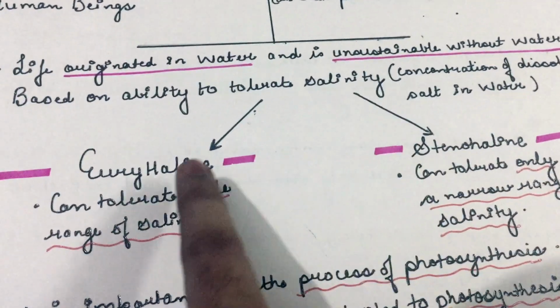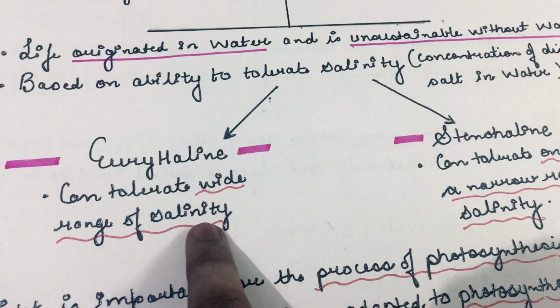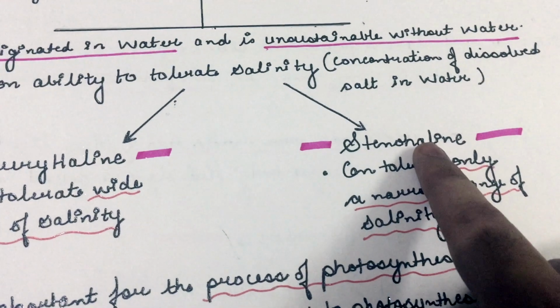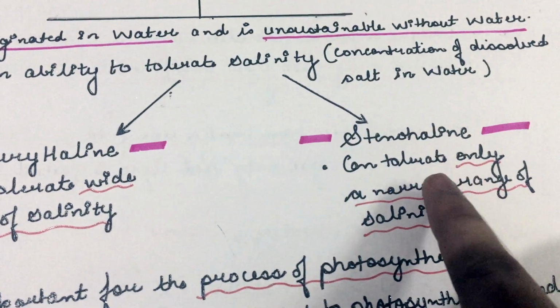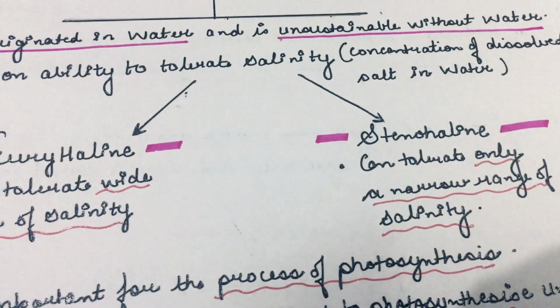Euryhaline organisms are those which can tolerate a wide range of salinity, whereas stenohaline organisms can tolerate only a narrow range of salinity.